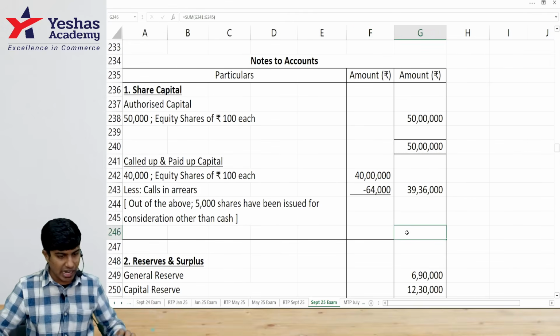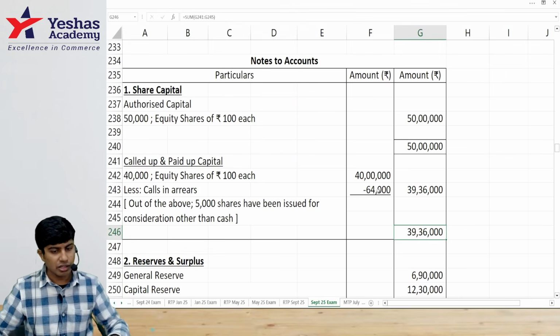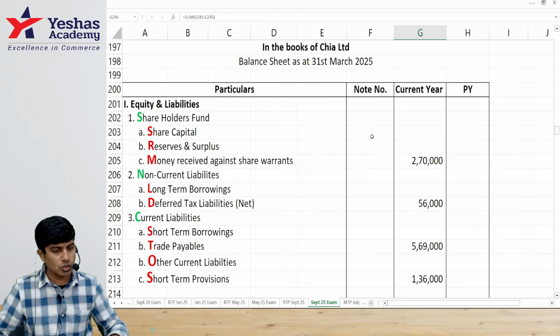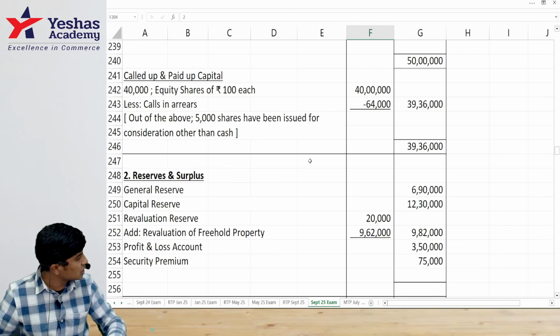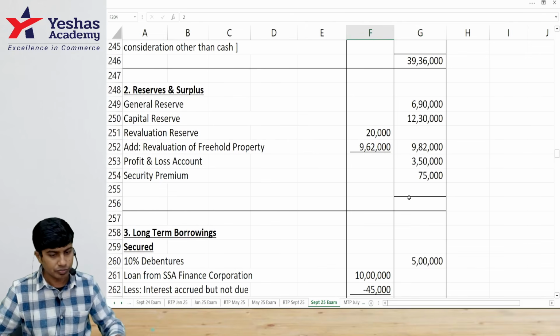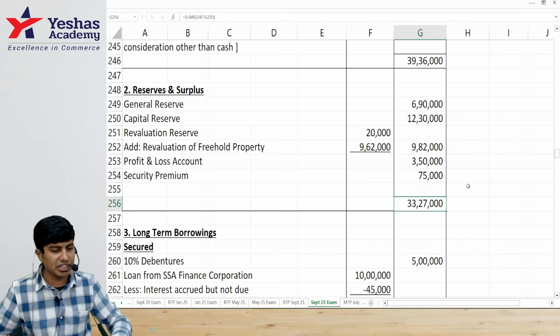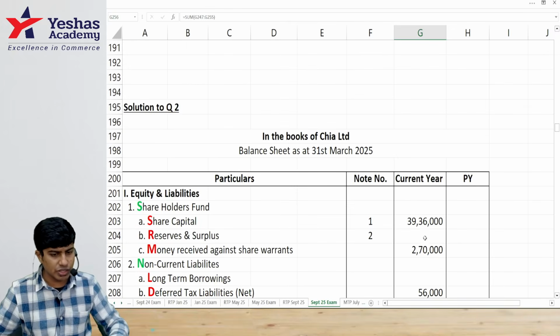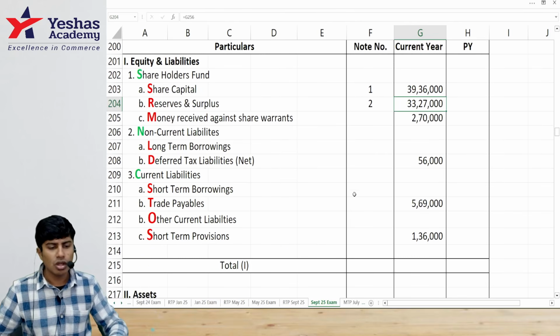39 lakh 36,000 from here will go to the balance sheet as note number 1, share capital. Note number 2, reserves and surplus. How much is it? 33 lakh 27,000. I'll write 33 lakh 27,000 here as note number 2. Already money received against share warrants is written.